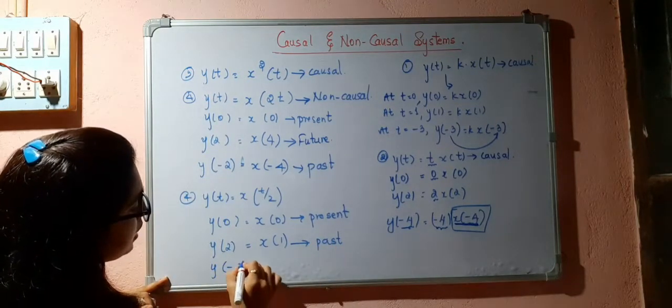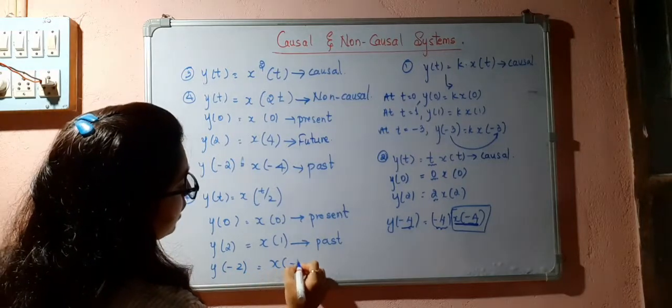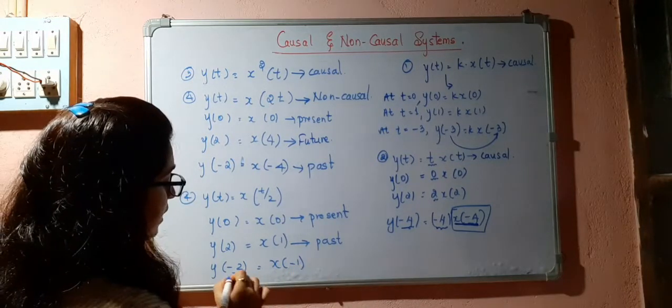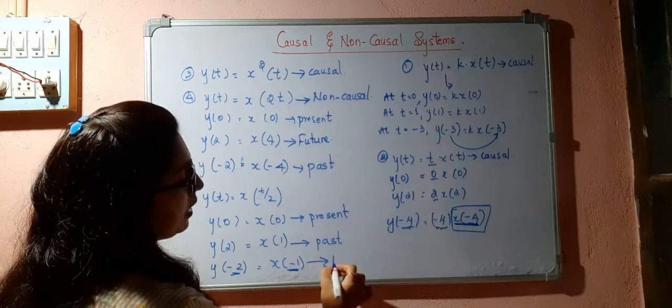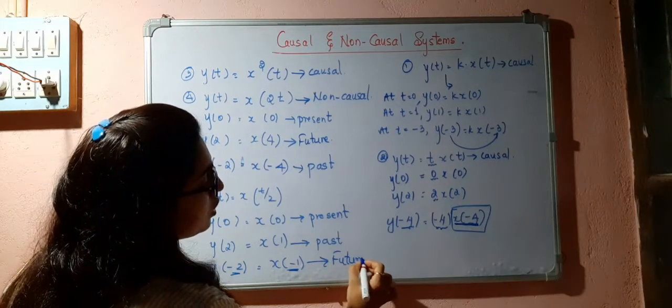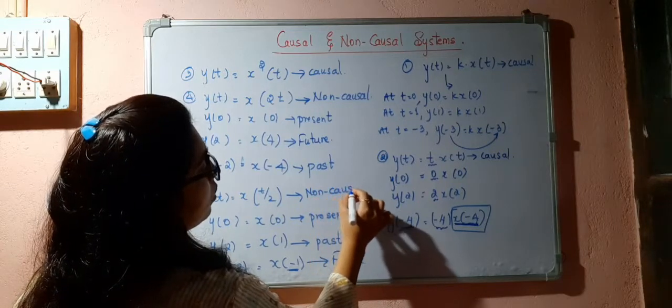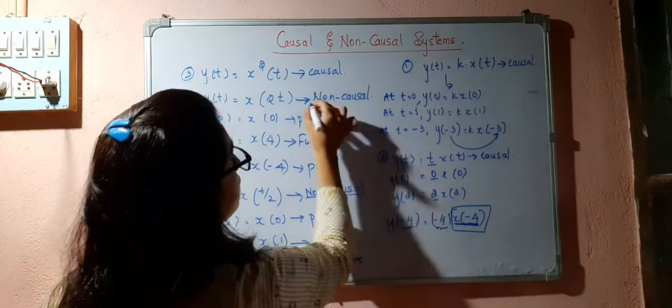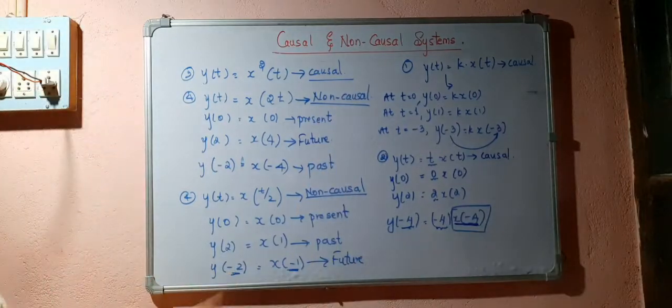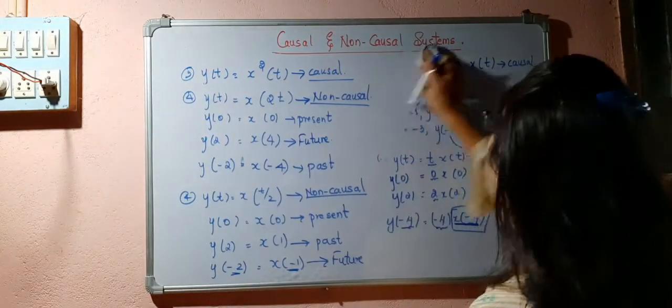Y of minus 2 is depending upon x of minus 1. So now where is minus 2? Where is minus 1? So it is depending upon the future value. So this is also a non-causal system. Okay, so now let us take a few more examples.